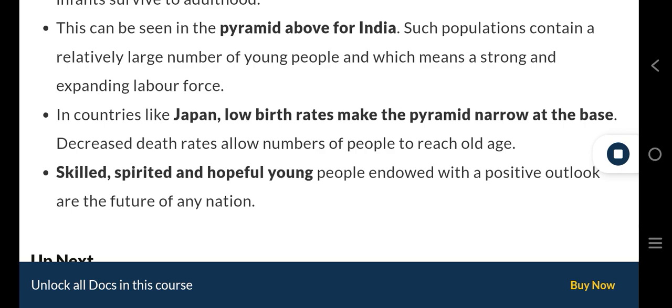In countries like Japan, low birth rates make the pyramid narrow at the base. Decreased death rates allow numbers of people to reach old age. Skilled, spirited, and hopeful young people endowed with a positive outlook are the future of any nation.